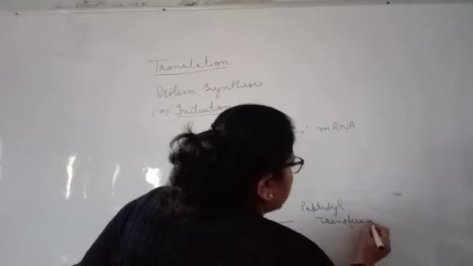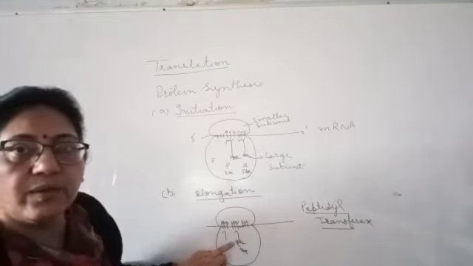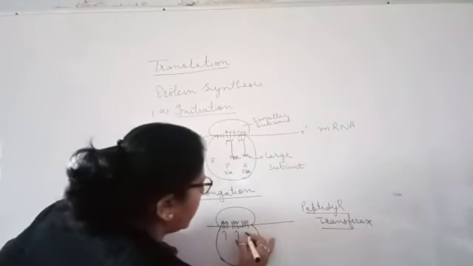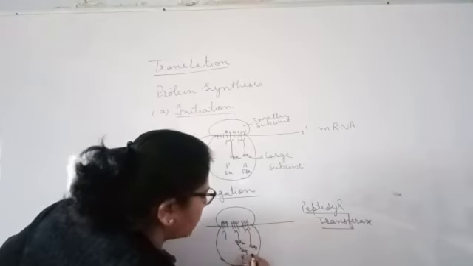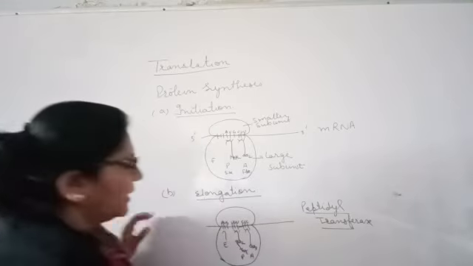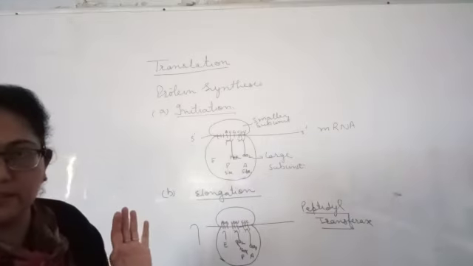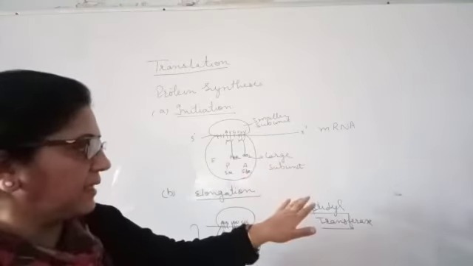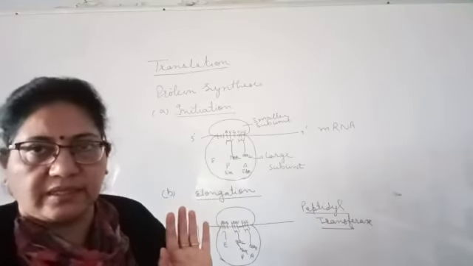With the help of that enzyme, the bond will form between amino acid 2 and methionine, and the third tRNA, the next tRNA, will come over there and bind to the A site, and this is your E site and your tRNA is released, for the continuation of your protein synthesis.